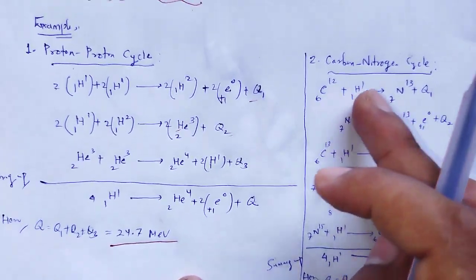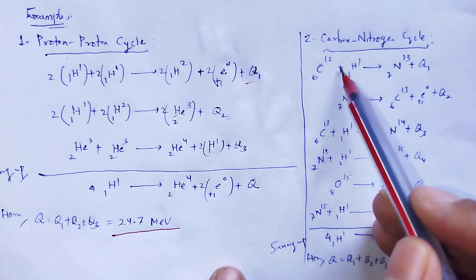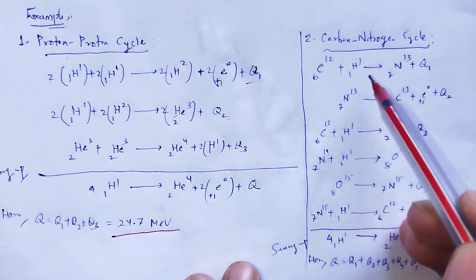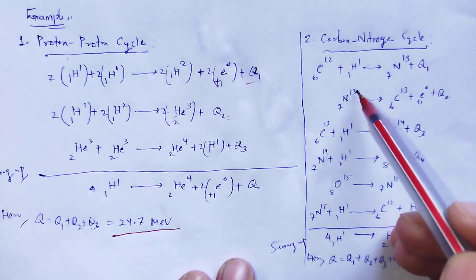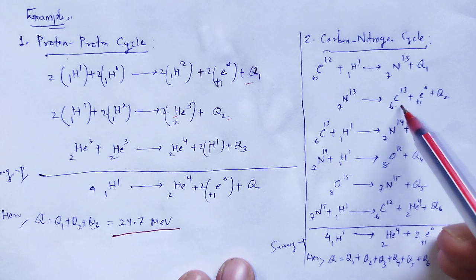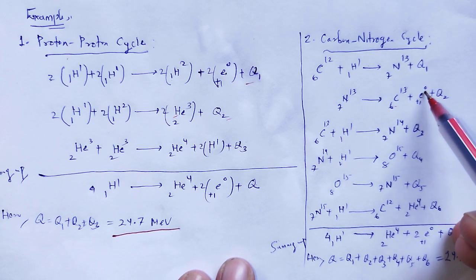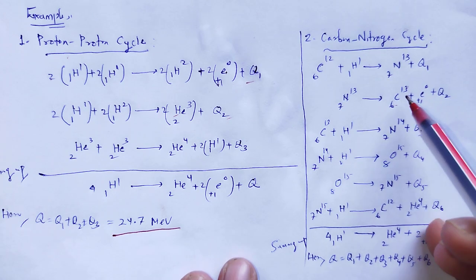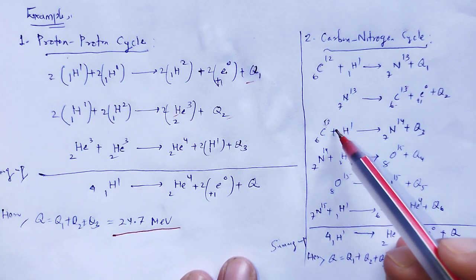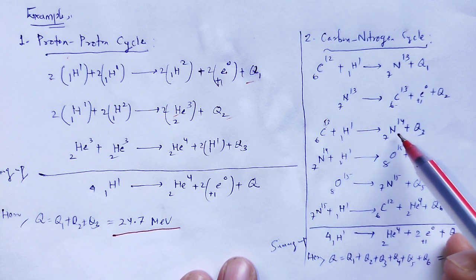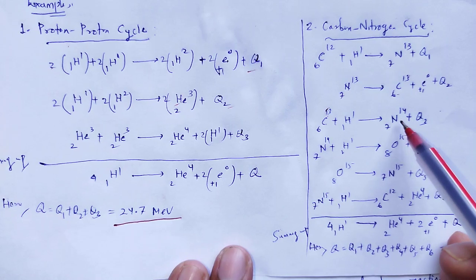Same thing for the carbon-nitrogen cycle, when carbon and hydrogen are fused together to produce 7N13 and Q1. Next, 7N13 changes to 6C13 plus a positron plus Q2. Again 6C13 fuses with 1H1 to produce 7N14, energy release Q3.